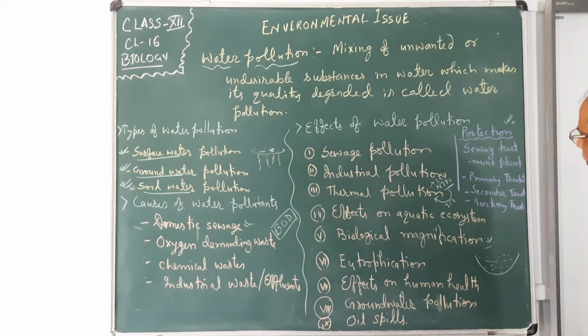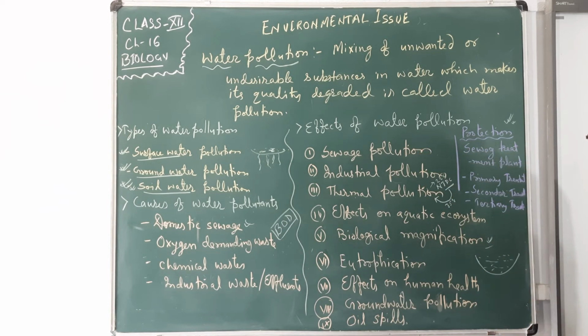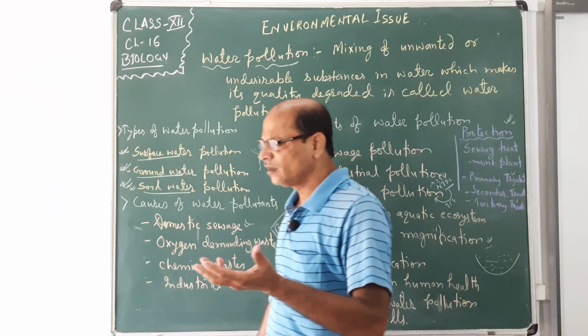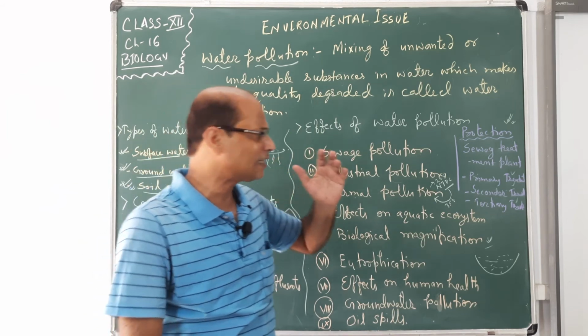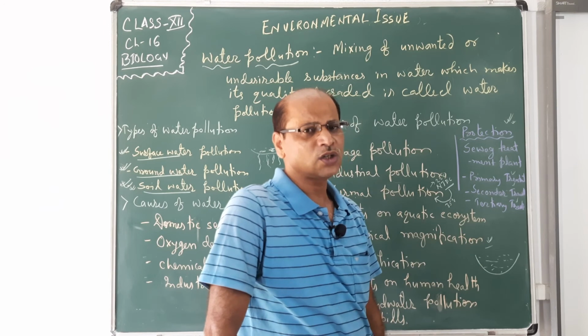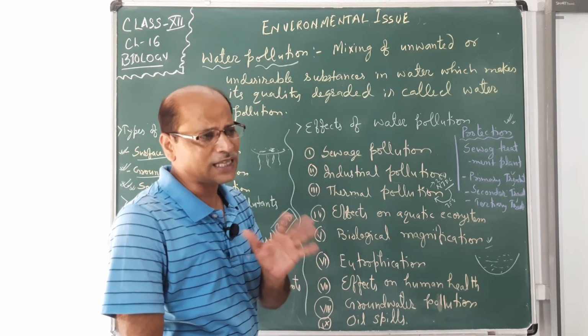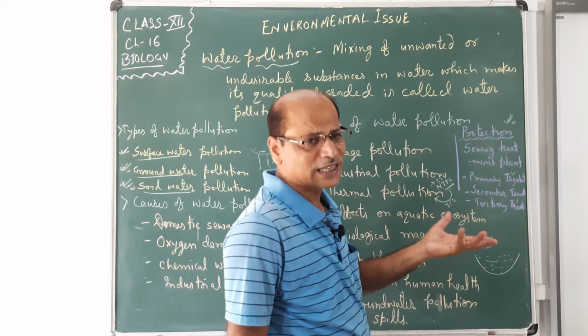How do we protect it? There is sewage which comes out from the houses. A sewage treatment plant is required for its protection, where treatment of water takes place, like primary treatment, secondary treatment, and tertiary treatment. This treatment takes place in our surroundings. Every city has a sewage treatment plant. After treating the sewage water, they can send it to the water bodies. If treatment is done properly, then there is no problem of water pollution. If treatment does not take place, then there is a problem.